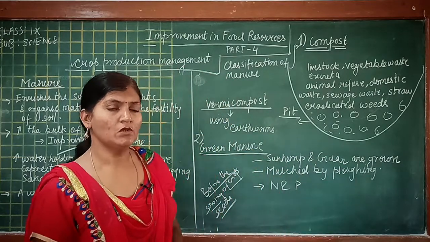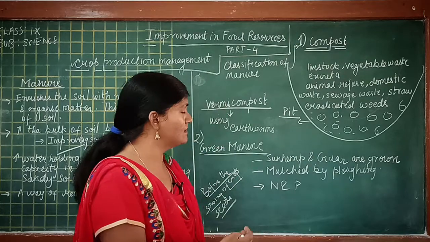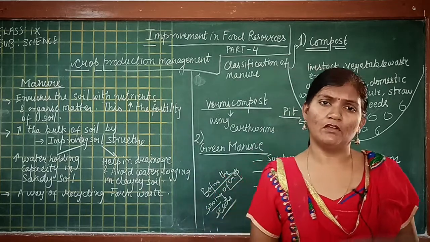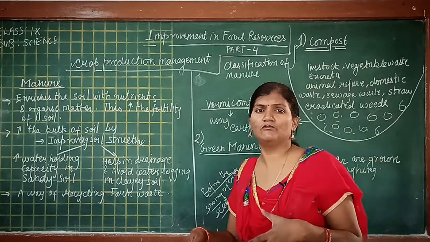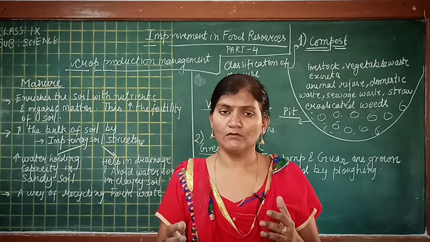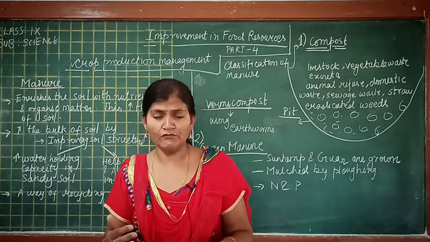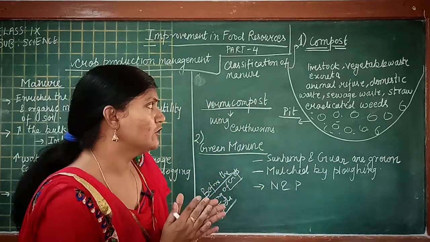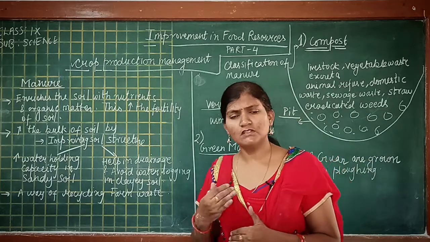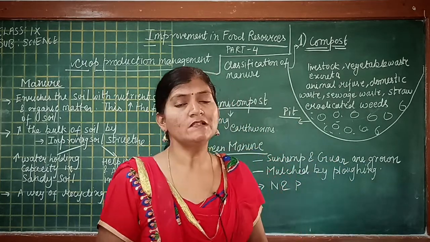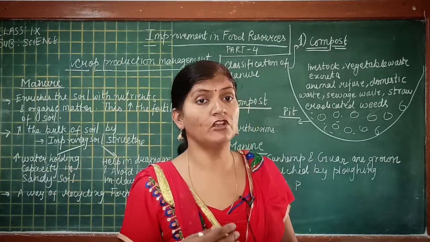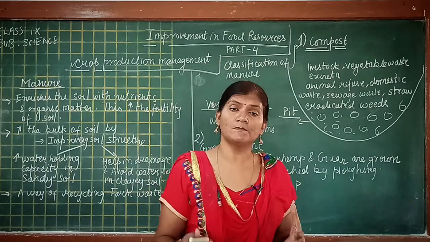Now after adding these substances in the pit, you have to add a certain amount of water, and if possible cover it with a very big leaf or many dry leaves, and on the topmost layer sprinkle some soil. If we leave this pit undisturbed for 1 or 1.5 months, then after that time if we dig it, we will get a black or brown substance out of the pit.